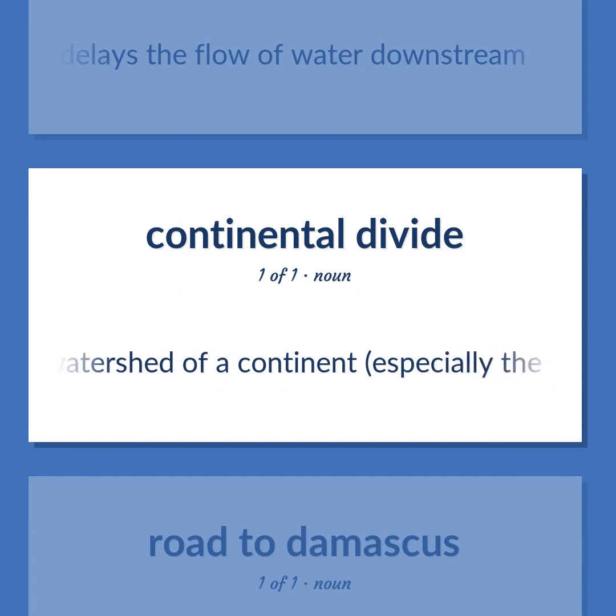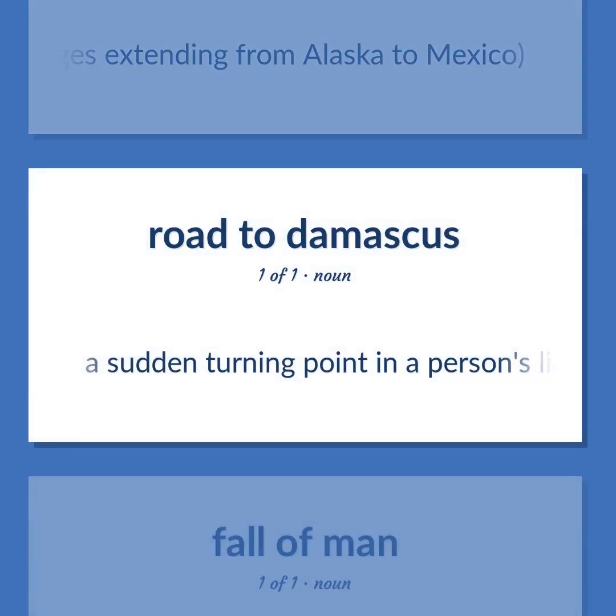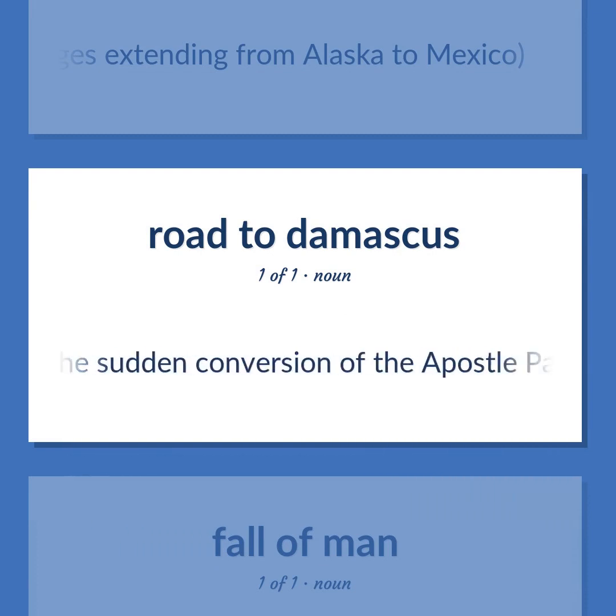The watershed of a continent, especially the watershed of North America, formed by a series of mountain ridges extending from Alaska to Mexico. A sudden turning point in a person's life, similar to the sudden conversion of the Apostle Paul on the road from Jerusalem to Damascus to arrest Christians.